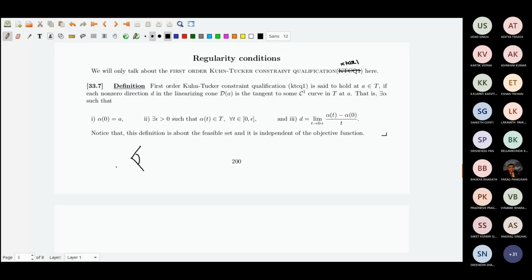Now, take a direction first, a direction D in the linearizing cone.